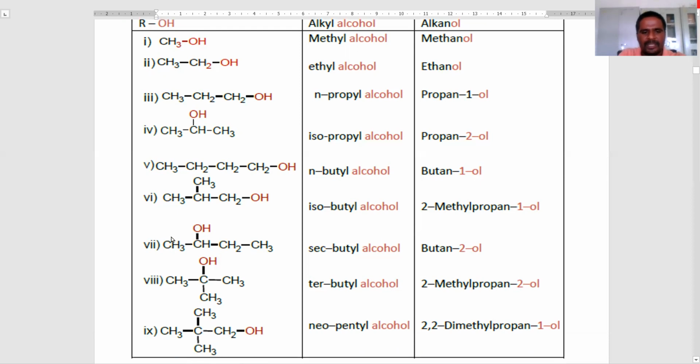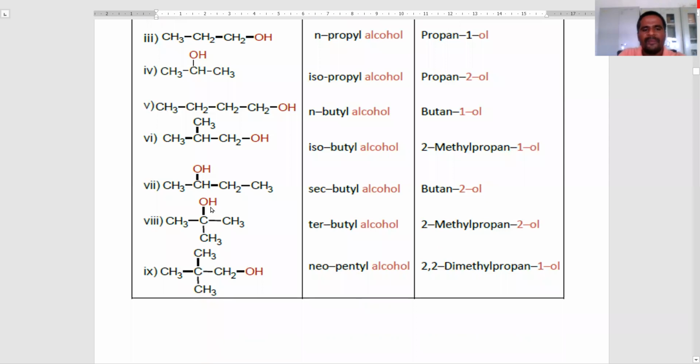Another example is this structure. This group is called secondary butyl, so we call it secondary butyl alcohol. The common name is secondary butyl alcohol. The IUPAC name is butan-2-ol.